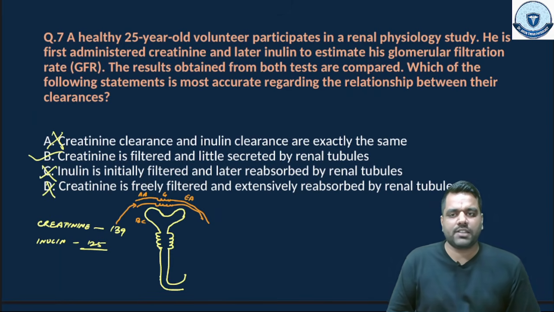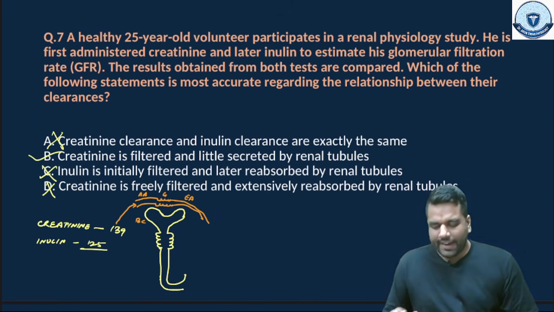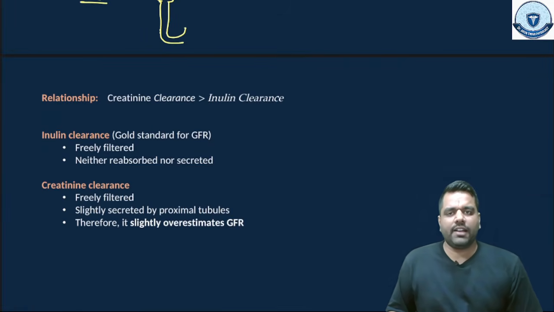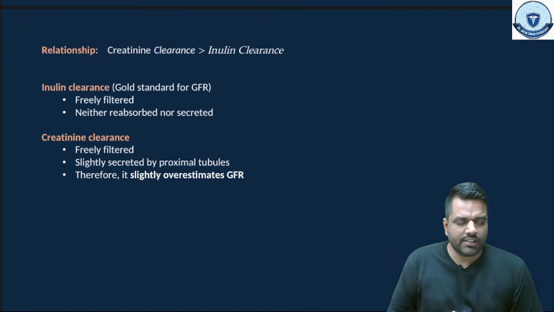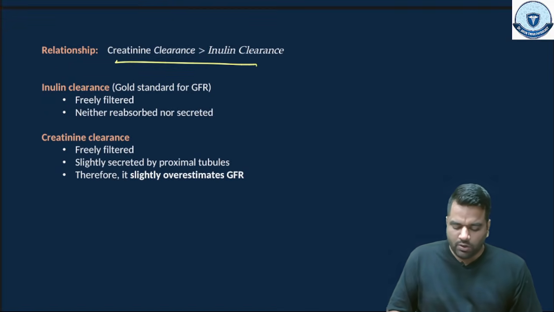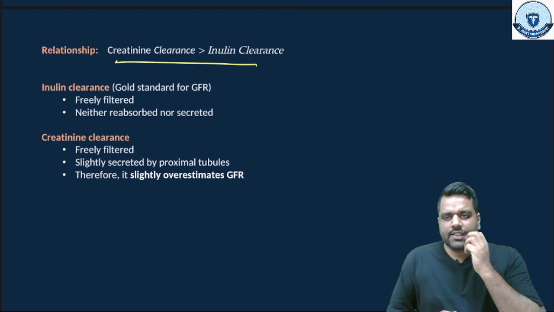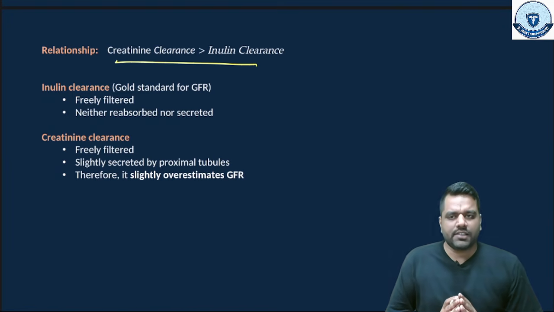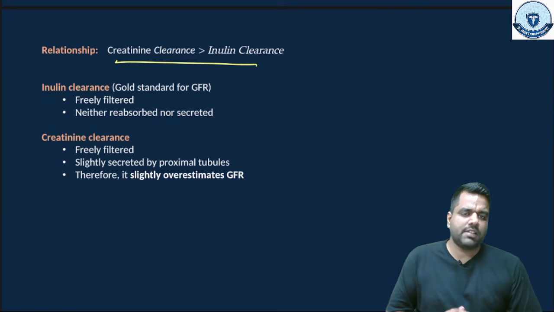So this is the relationship between the inulin and the creatinine that you need to remember. Creatinine clearance is always more than the inulin clearance. You have to remember this part. Also, the inulin clearance is the gold standard because it has the same clearance rate as the GFR, and creatinine clearance slightly overestimates the GFR.